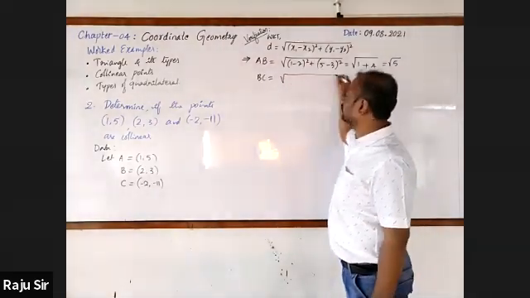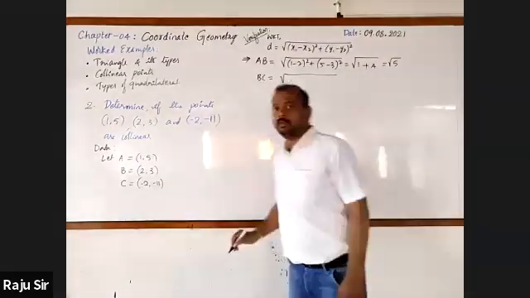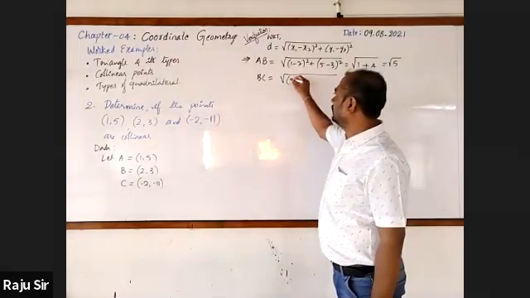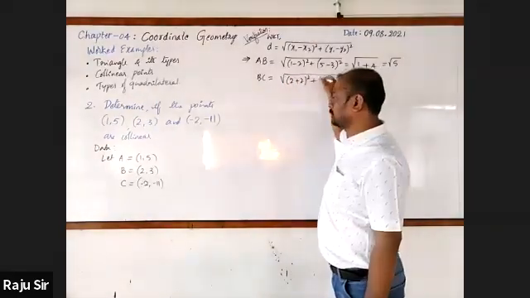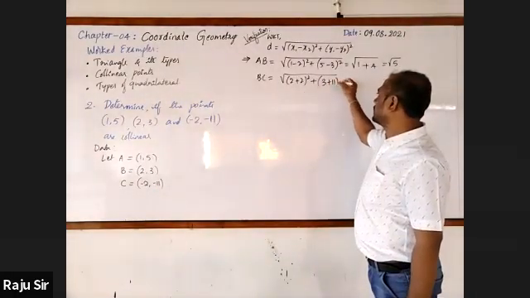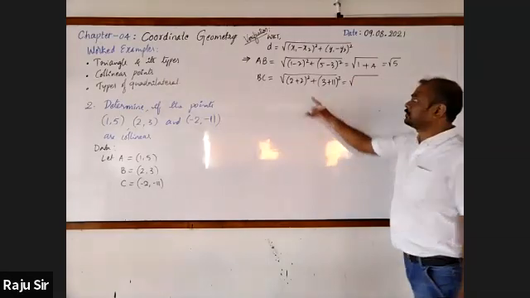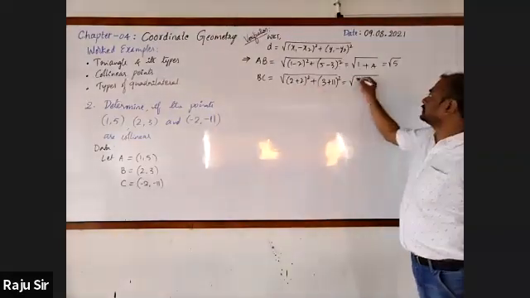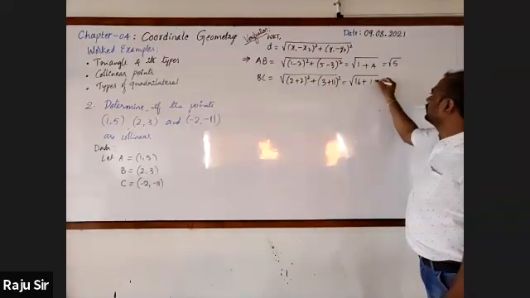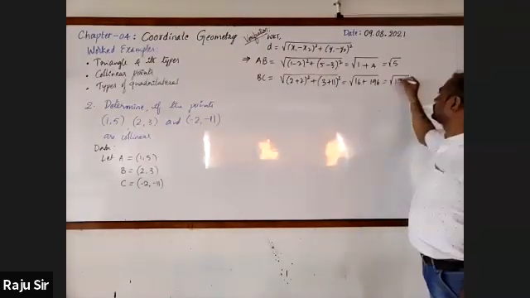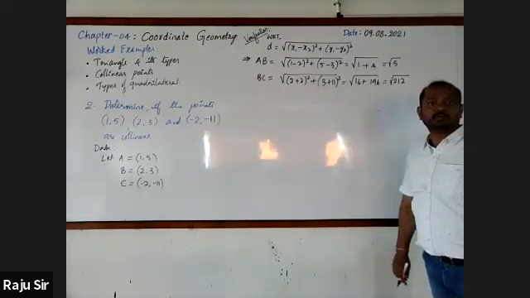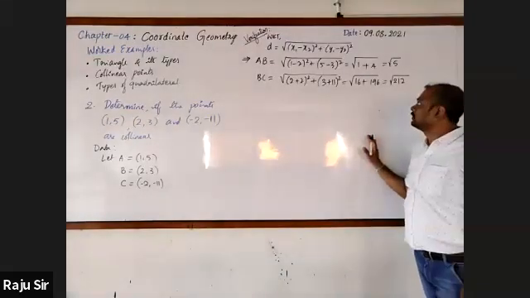Next, find BC. BC is the square root of (2 minus (-2)), which is 2 plus 2, whole square, plus (3 minus (-11)), which is 3 plus 11, whole square. It is equal to 2 plus 2 is 4, 4 square is 16. 3 plus 11 is 14, 14 square is 196. 196 plus 16 is 212.